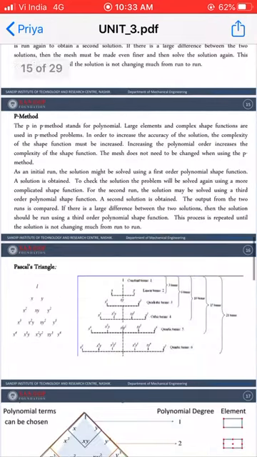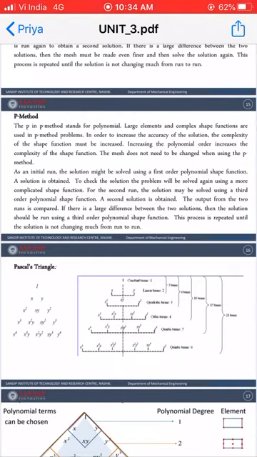Okay, so for the initial run, the problem might be solved using the first order polynomial shape function. By using the first order polynomial shape function, we will get one solution. Now, to check the solution of the problem, we will solve the same problem by using a higher order polynomial shape function. For the second run, the problem may be solved using the third order polynomial shape function. A second solution will be obtained.